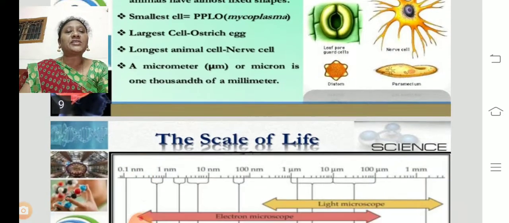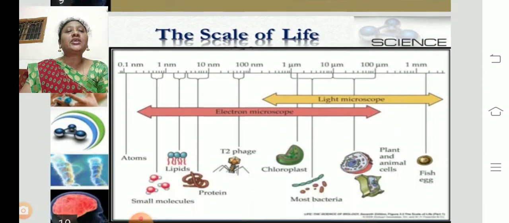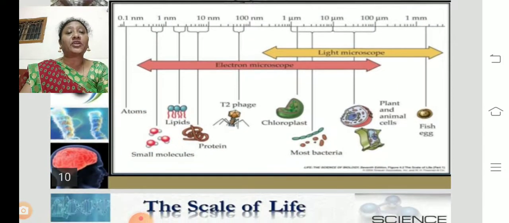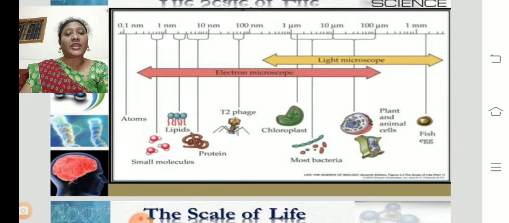So there are different sizes of organisms. Here you can see the scale of life. The smallest are molecules, lipids, next proteins, next bacteriophage T2, then bacteria, chloroplast, mitochondria, plant and animal cells, and fish egg.